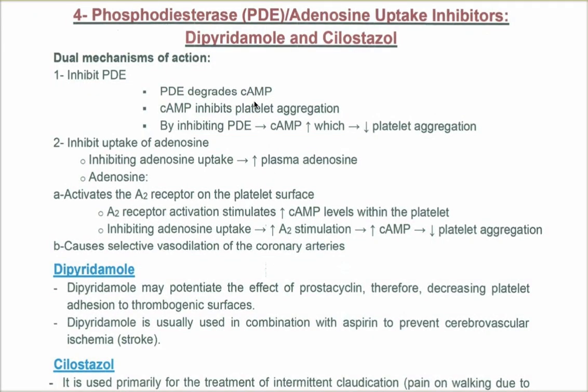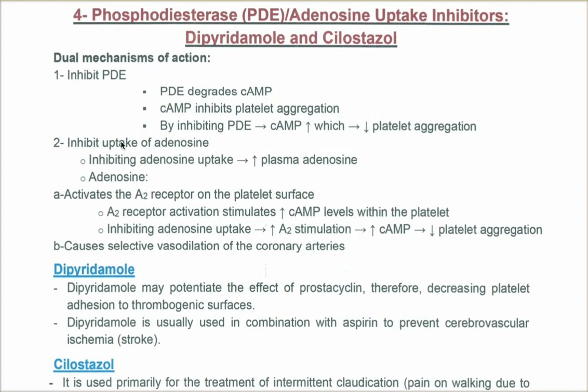But if you inhibit phosphodiesterase, cAMP will increase, and increased cAMP means platelet aggregation will decrease. And the inhibition of adenosine uptake will increase adenosine in the plasma, and the adenosine will work on A2 receptors, increasing cAMP, decreasing platelet aggregation.